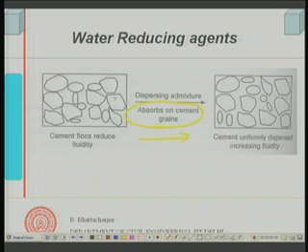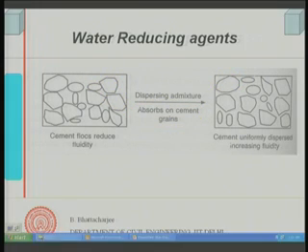Like clay particles which are charged, cement particles are such fine particles. So, they have a tendency to get flocculated, and these dispersing particles, once they get adsorbed at the surface of each of these particles, they cause their dispersion. Not only that, the water molecules will get oriented around these particles, forming a sheath of oriented water molecules, and thereby release some of the water which was not available earlier. Now it becomes available for lubrication, and thereby reduces the water required for the same plasticity, same plastic condition or same consistency.